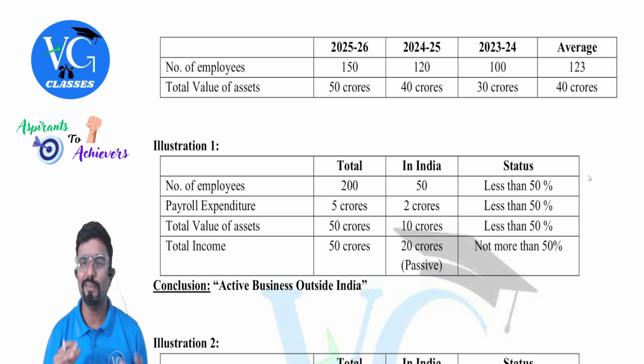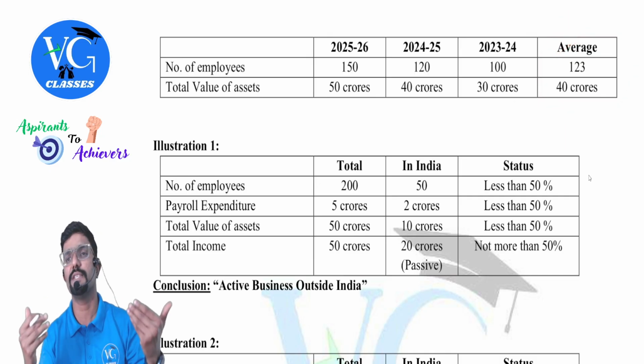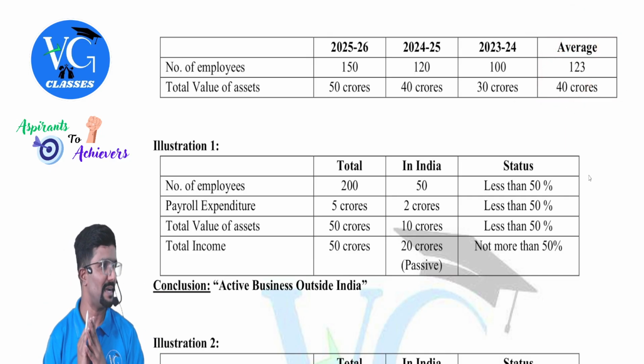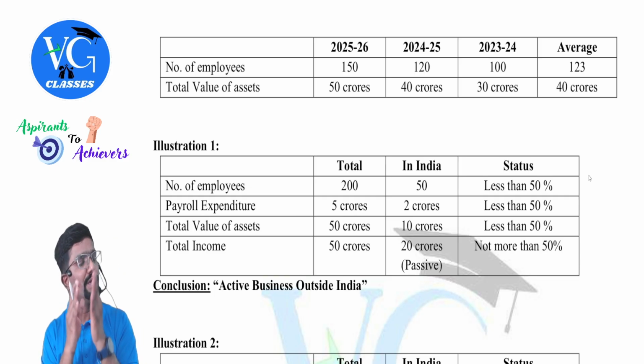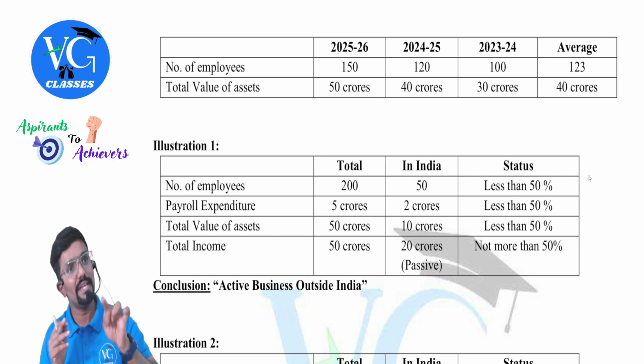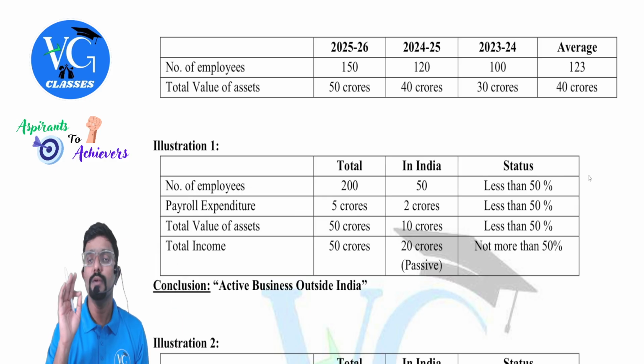Hope you understood. I don't think they will ask you to calculate the average and all. Right away, they will give this figure. If there is any question, this figure will be directly given in the exam. If by chance you are supposed to do it, then you need to take the average of 3 years, and the 3 years include our previous year plus 2 more preceding years.